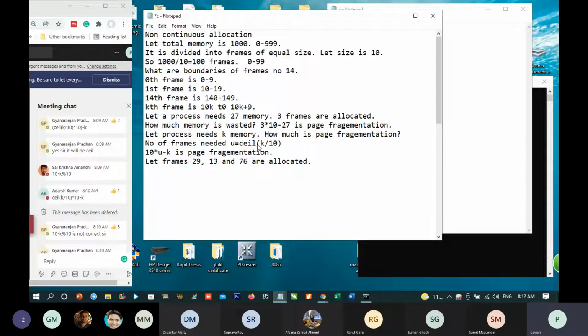A process needs some memory and we have allotted 3 frames to it. Now, what is the location of virtual address 9? 6. What is the physical address of virtual address 9, virtual address 7 or virtual address 6? Answer this question.